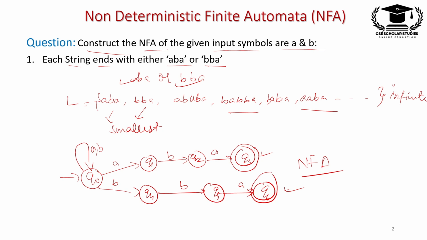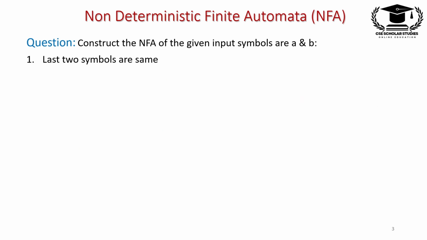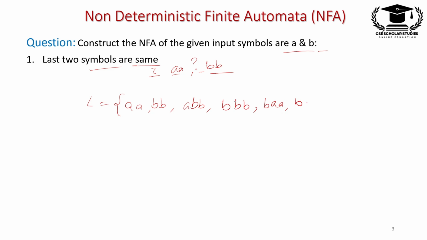Now we will solve the second question. The question is: the last two symbols are the same, for input symbols A and B, meaning the last two symbols are BB or AA. Last two symbols means that at the end you will have either AA or BB, and at the start anything can come, right? According to the question, the string is ABB, just the last two must be the same. ABB can be, BB can be, BA can be, AA can be, right? These are some strings of the given language.